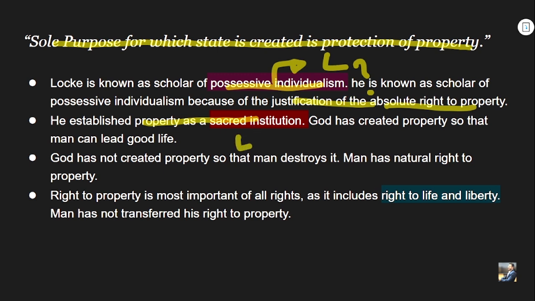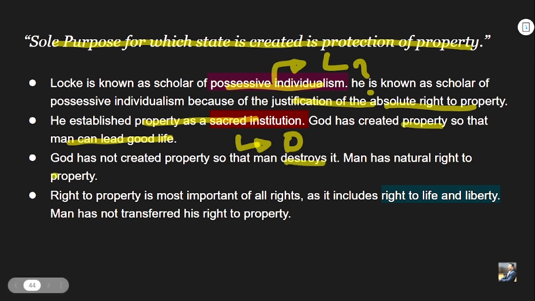Why? Because nobody can hamper, attack or destroy it, right? It belongs to the labor of the individual, it belongs to the dignity of the individual, and hence it is what? It is a sacred institution. God has created property so that man can lead a good life, right? He himself said that God has created what? Apple, meat, milk and so on, to drink and eat and not to sacrifice. Likewise, he is saying that God has created property so that man can lead a good and virtuous life. God has not created property so that man can destroy it.